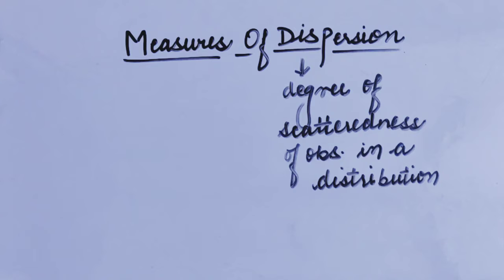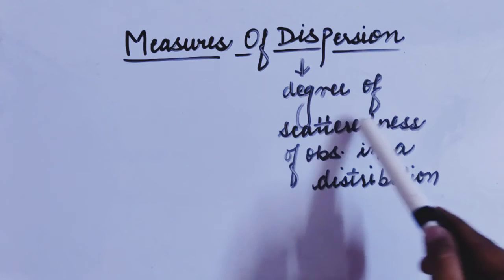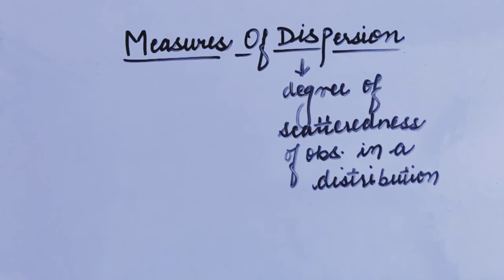Like you have seen in the example of the batsmen, in the case of batsman B1 there were more variations as compared to B2. So this dispersion will help us to find out the scatteredness of the observations in a particular distribution. It means how much data is scattered, how much variation there is.